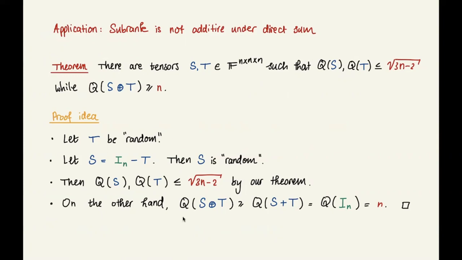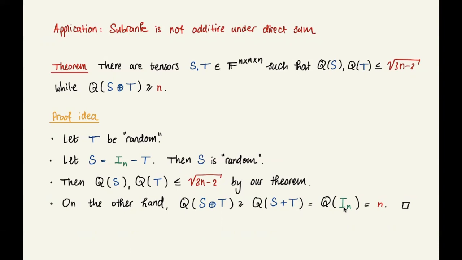And on the other hand, we can see that the subrank of the direct sum of S and T is at least the subrank of their pointwise sum. That's not so hard to see. And well, the pointwise sum clearly is the identity, the n by n by n diagonal tensor, identity tensor. And the subrank of that tensor is by definition equal to n. So that's how you prove this non-additivity result.